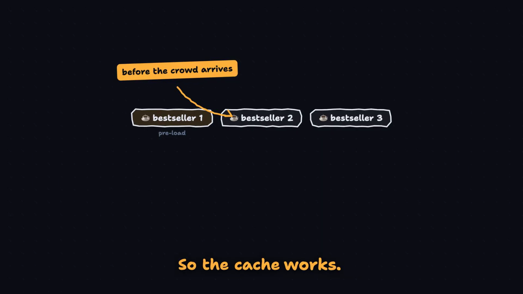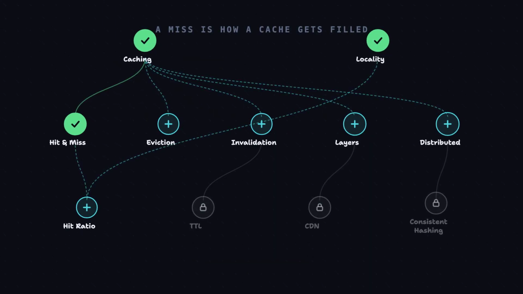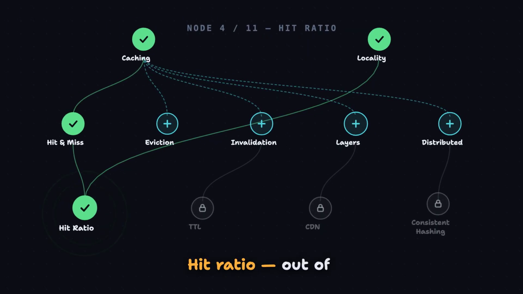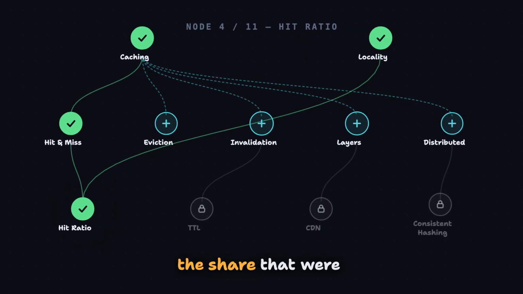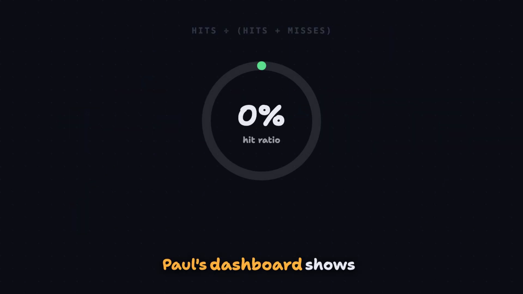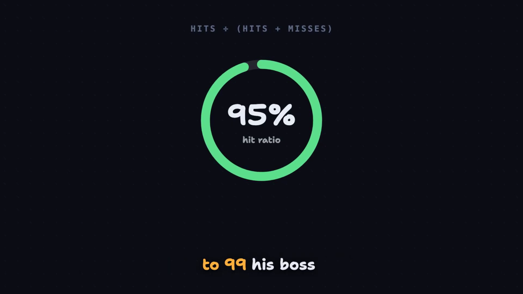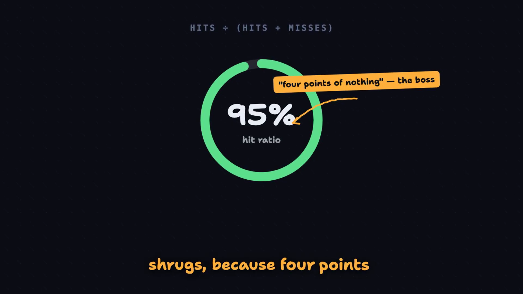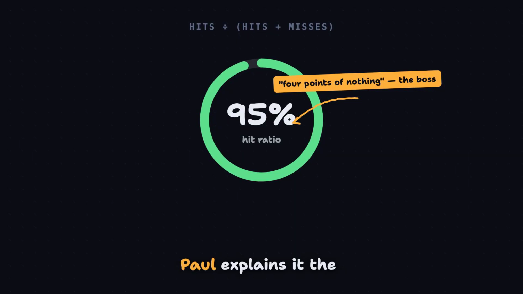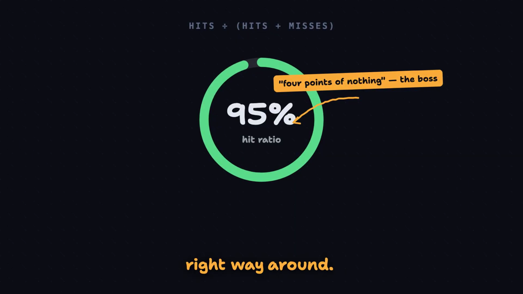So the cache works. How does Paul prove that to his boss? 1 number. Hit ratio. Out of all the lookups, the share that were hits. Paul's dashboard shows 95%, and when he proposes pushing it to 99, his boss shrugs because 4 points sounds like nothing. Paul explains it the right way around.